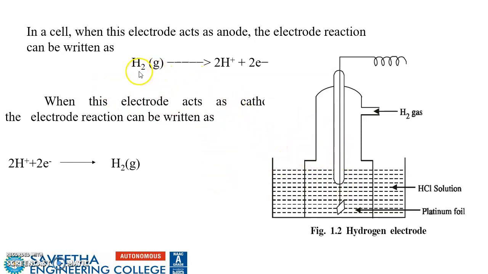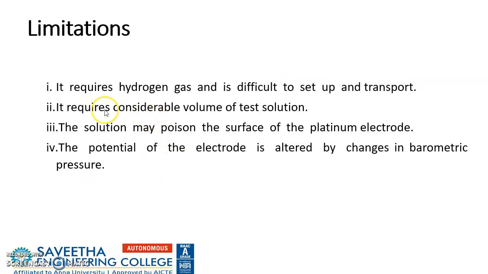If it behaves like an anode, there will be loss of electrons; if it behaves like a cathode, it gains electrons. But the limitations are that it requires hydrogen gas and is difficult to set up and transport, it requires a considerable volume of test solution, the solution may poison the surface of the platinum electrode, and the potential of the electrode is altered by changes in barometric pressure.